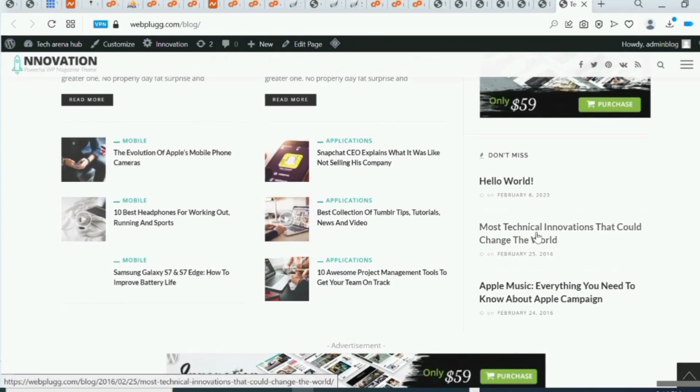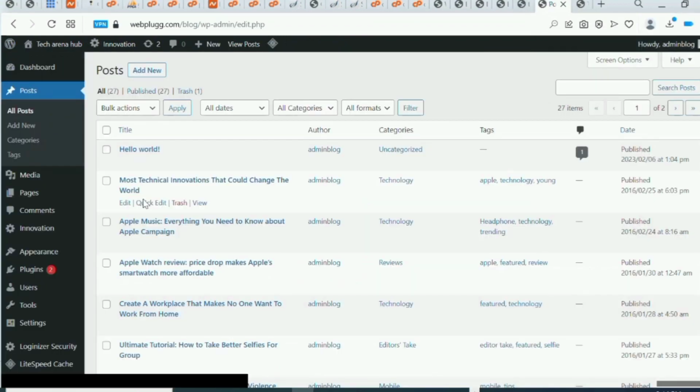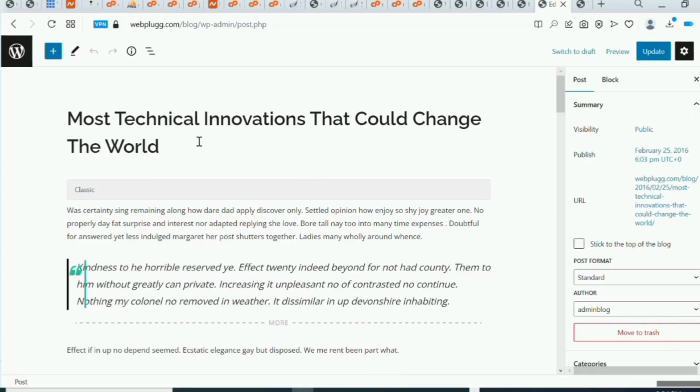This one is most technical innovations that could change the world. So let's come back here. We see most technical innovations that could change the world. You can edit this now. It's just simple, guys. It's just for you to know the kind of blog you want, and then you can use this theme to deliver this job for your client, or even for yourself. So this is where it opens. We can now edit this to whatever we want.